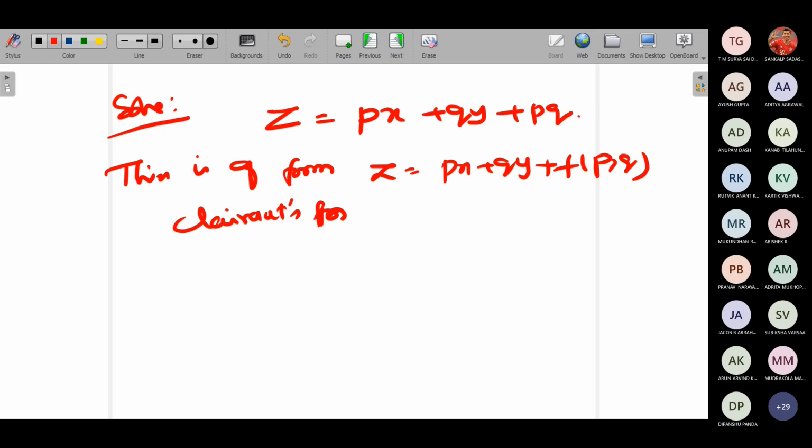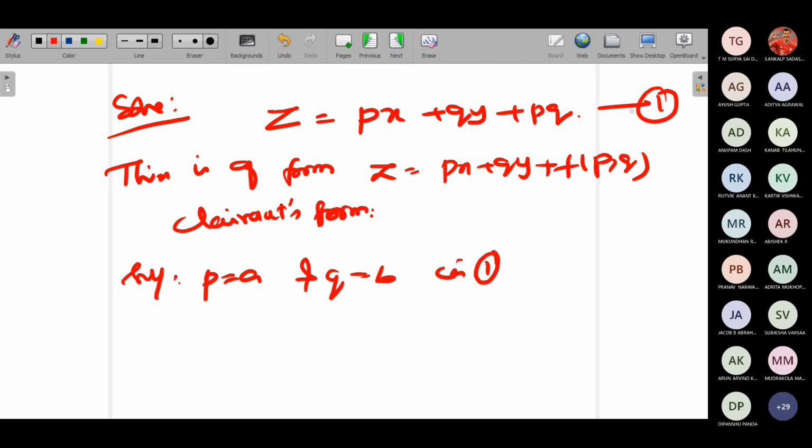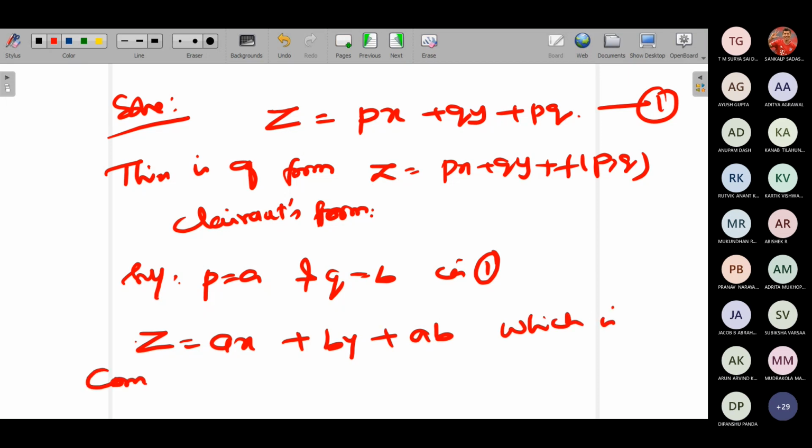This is all for your reference. Whenever you have Clairaut's form, substitute p equal to a and q equal to b in 1. So take this as equation number 1. You'll get z is equal to ax plus by plus ab, which is the complete solution.